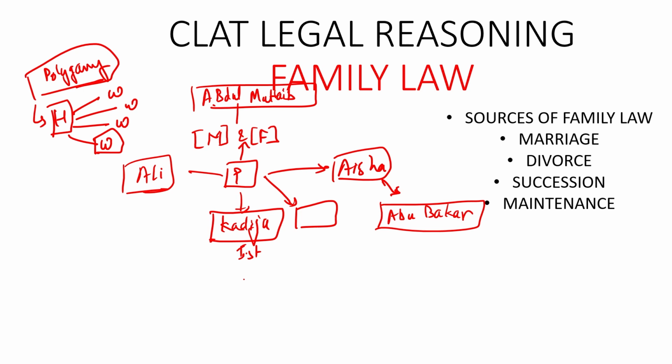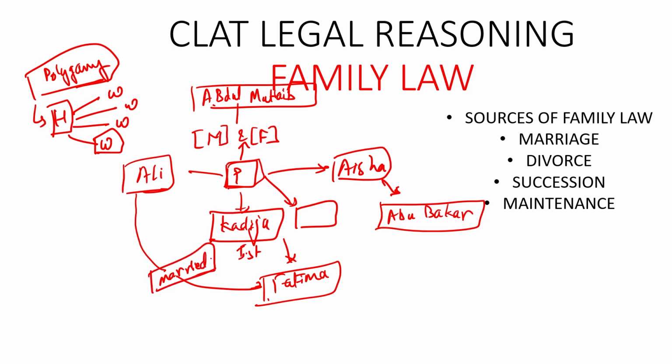Now, Prophet had a daughter from the wives, and the daughter's name was Fatima. Fatima, after a certain period of time, got married to Ali, who is the cousin of Prophet. So Prophet's daughter actually married the cousin of the Prophet, that is Ali and Fatima. So they were married.